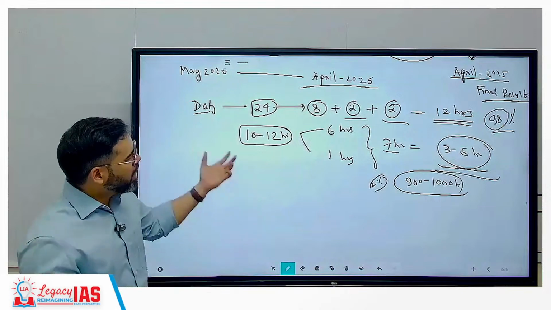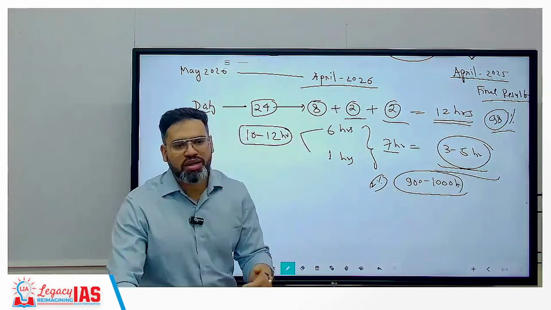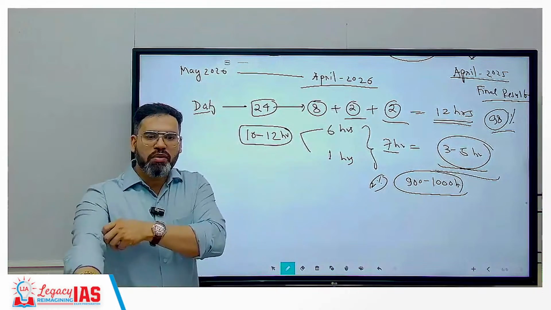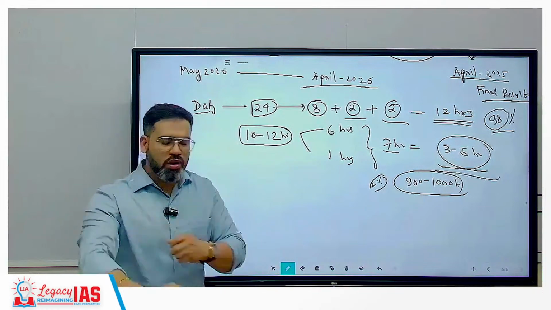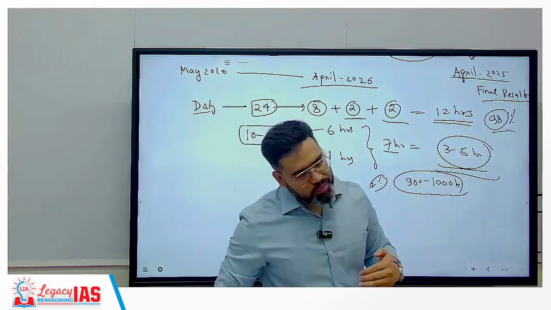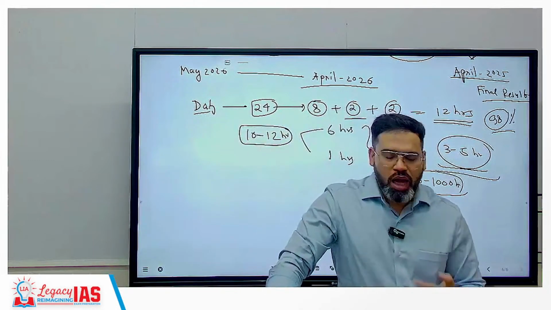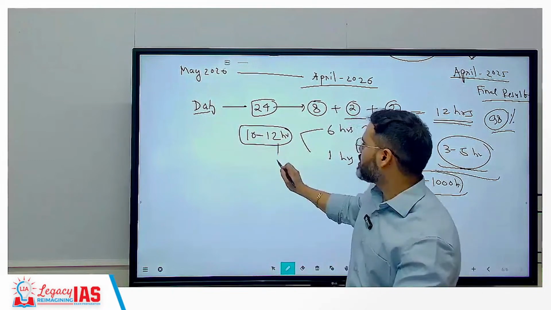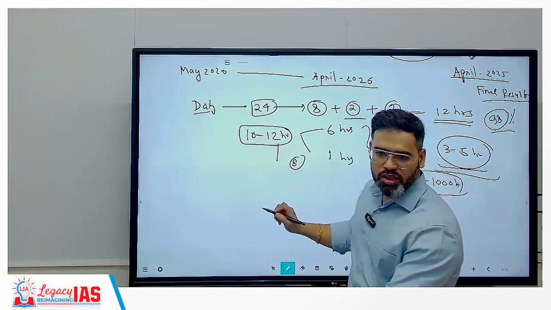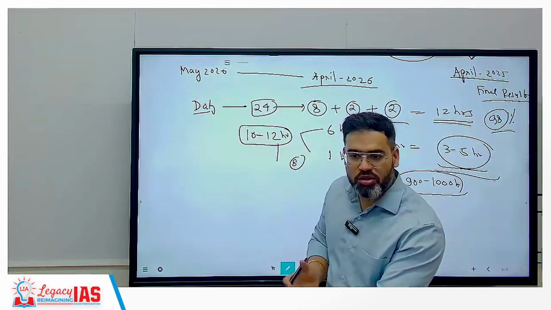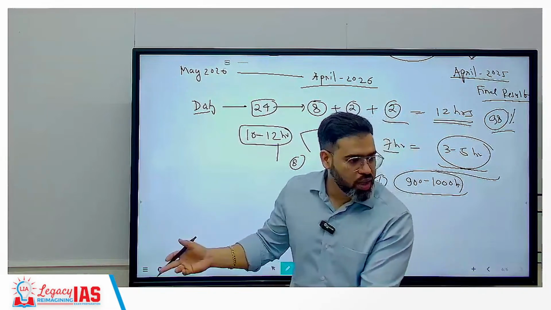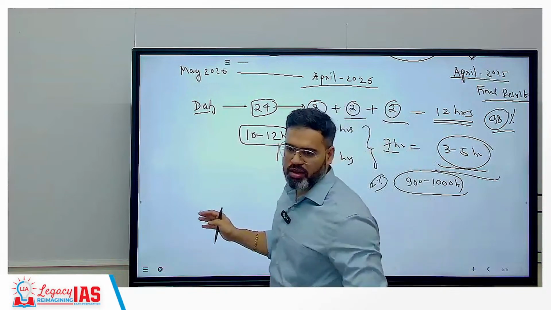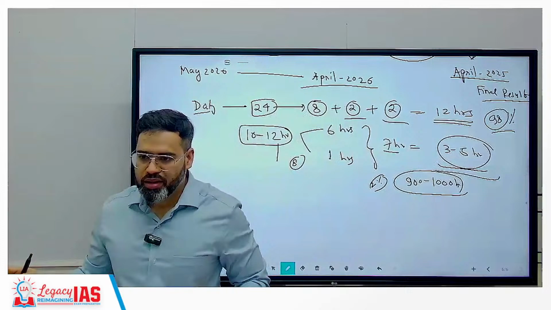Correct? Now on top of this, try to put in a lot of effort before the exam. For example, if the exam will be in May 2025, you have to study hard till, for example, March 2025. In April, the last month, you have to reduce the number of hours to even 8. Because now you have to focus on your health also. It should not happen that your health gets spoiled at that time. Correct? So as much as possible give time early only. Take an early lead. Clear?